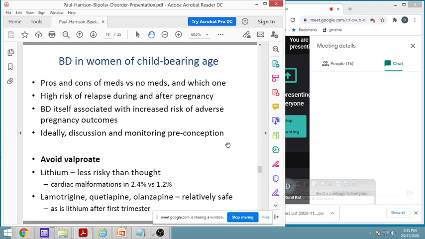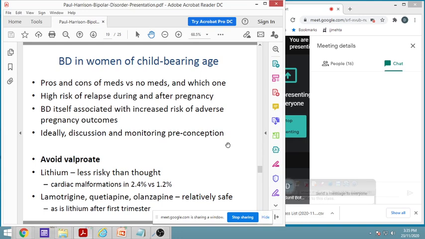Bipolar disease in women, particularly of childbearing age, that is important. So in that case, there are various pros and cons of whether medication should be given, since it can affect the fetus, no medicine should be given.